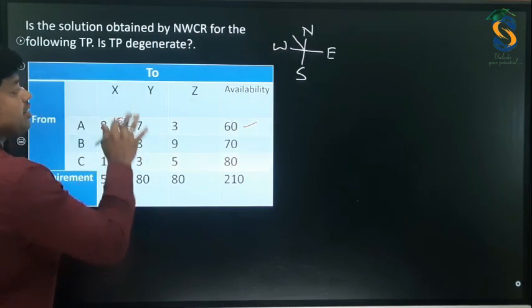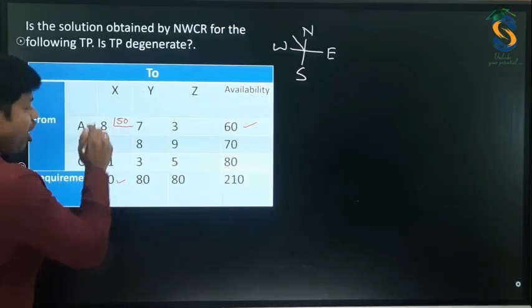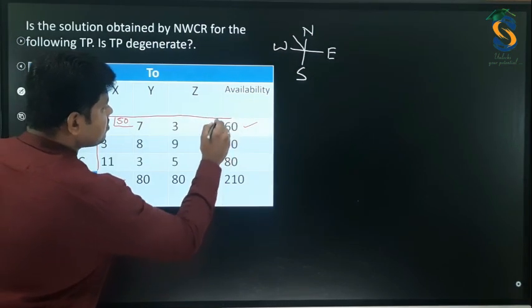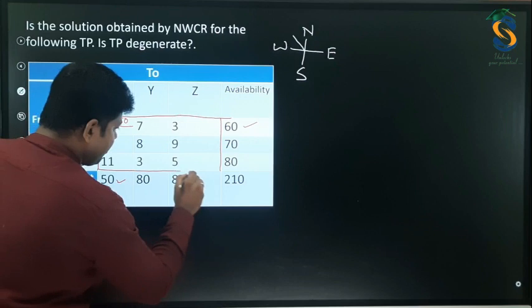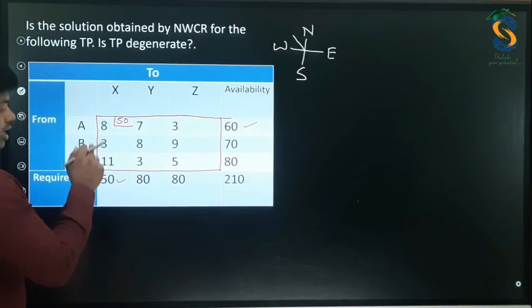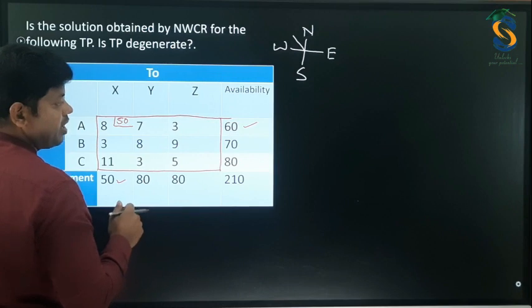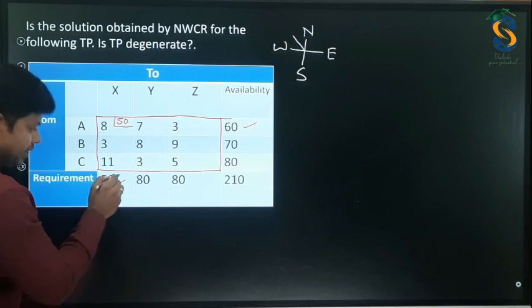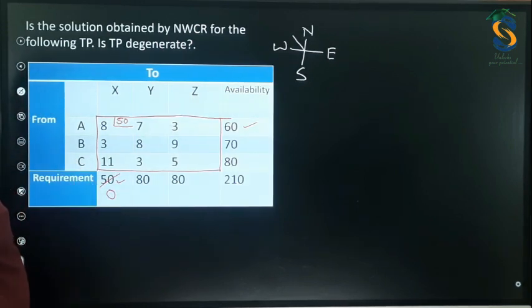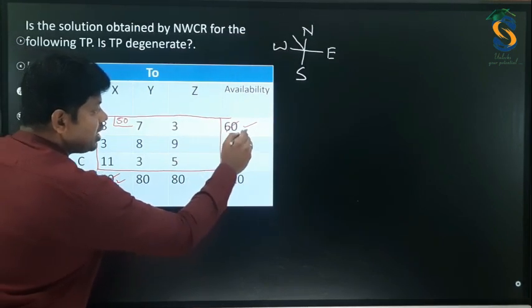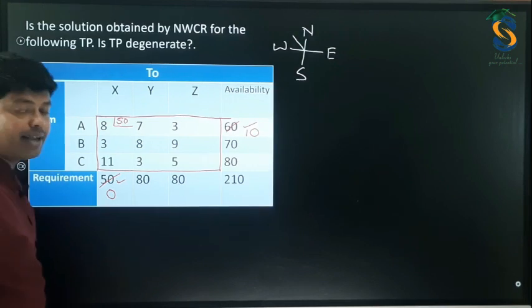Okay. So first of all, this method is the northwest corner rule. For this table, northwest is the cell, hence I started allocation there. So how to allocate? Very simple. Smaller between 50 and 60. Okay, 50 is the smaller, hence allocate that. When 50 is allocated, this becomes 0. And what about this? From 60 you are sending 50, means remaining is how much? 10. I hope you are understanding, my dear students.